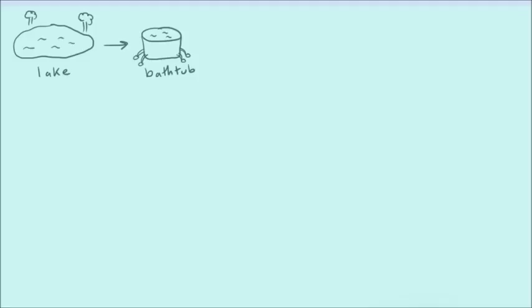A lake is hundreds of times bigger than a bathtub, but the stuff inside of it, water, has the same properties. If you made a list of everything that made water water in the lake, the fact that it gets wet, what temperature it boils at, where it freezes, what it feels like, all of those properties would still be true for the bathtub. They'd also be true for something many times smaller than the bathtub, like a cup of water. A cup of water has the same exact properties as the bathtub and the lake. The water is definitely still water, and we all know that.